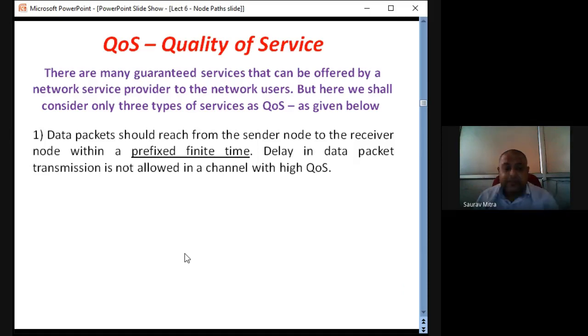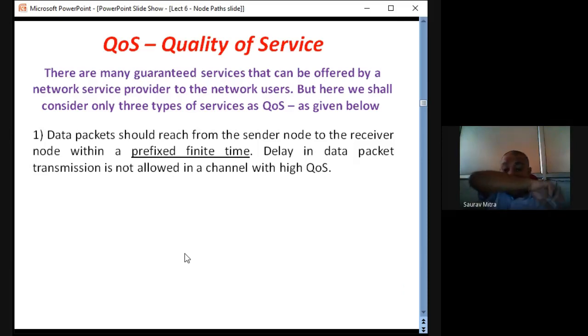For example, it is like we want to send an application letter from our place to maybe Delhi or somewhere. We ask FedEx or the courier service how many days it will take. So he says 3 days. So the data should reach from myself to the destination point within 3 days. If it reaches after 30 days, there is no point. That application time slot is already lost. So delaying data packet transmission is not allowed in a channel with high quality of service.